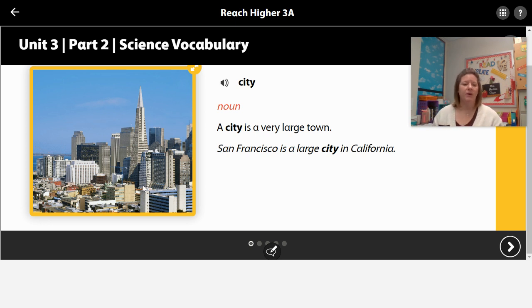You'll see a lot of apartment buildings and businesses. You might see a little park, but not many trees and woods like you would in a place that's a little bit more rural. So make sure you mark city next to the correct definition on your packet and give it a red N for noun.